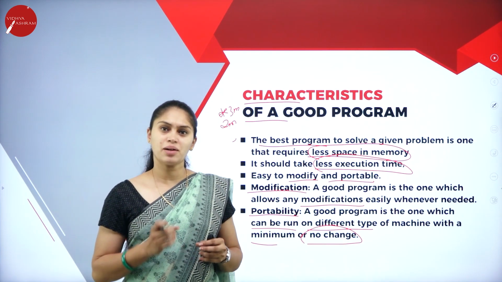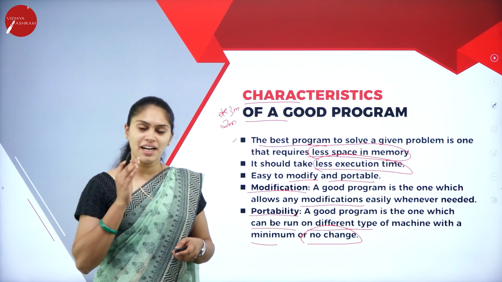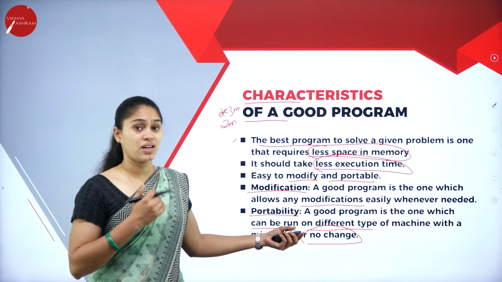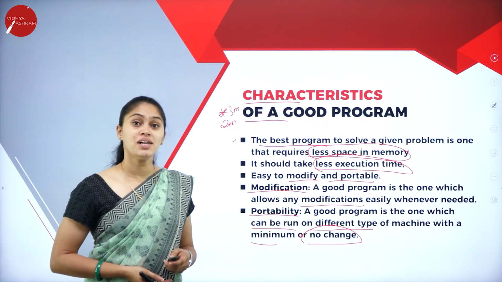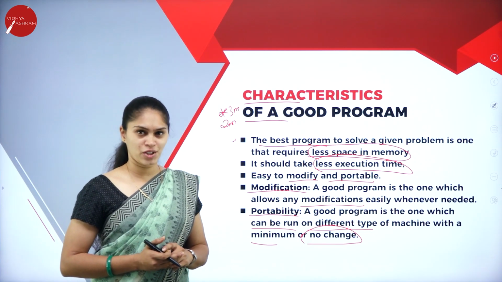When we run a program in a different environment or on a different machine, it should not need many changes. It must adapt to that environment with minimum change. So this is regarding the characteristics of a good program.